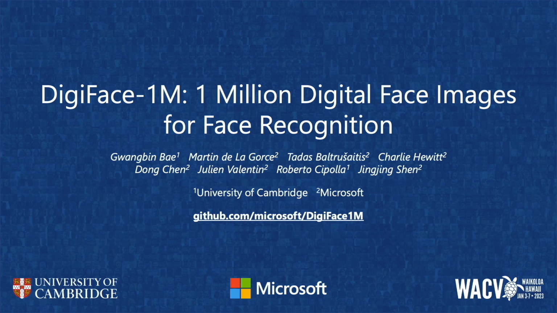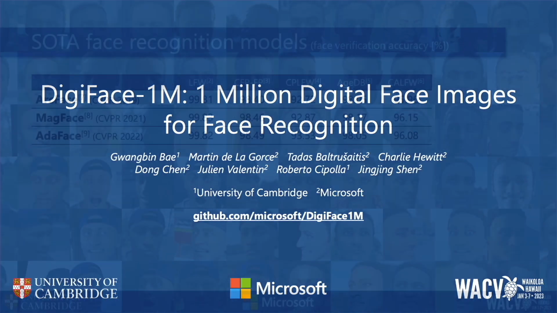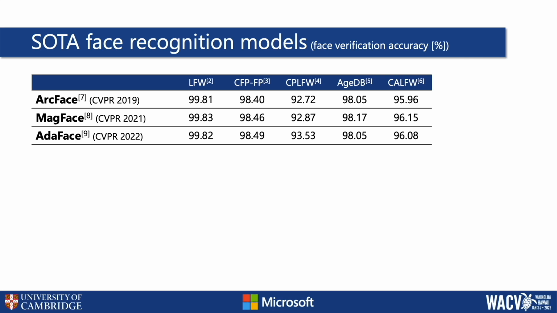In this video, I'll present our paper DigiFace-1M, 1 million digital face images for face recognition, which was a joint work between the researchers at the University of Cambridge and Microsoft. State-of-the-art face recognition models show impressive accuracy, achieving over 99.8% on Labeled Faces in the Wild. These models are trained on millions of real human face images.